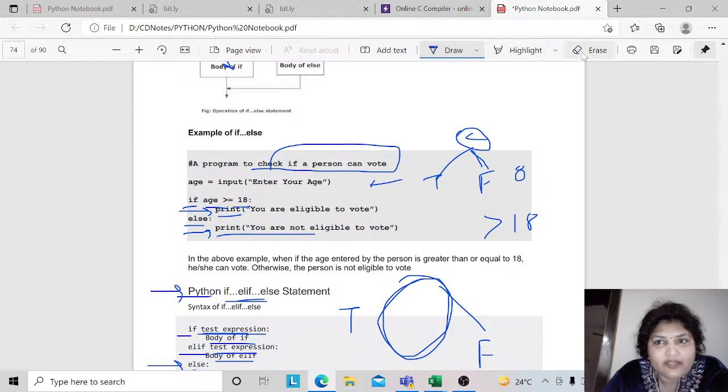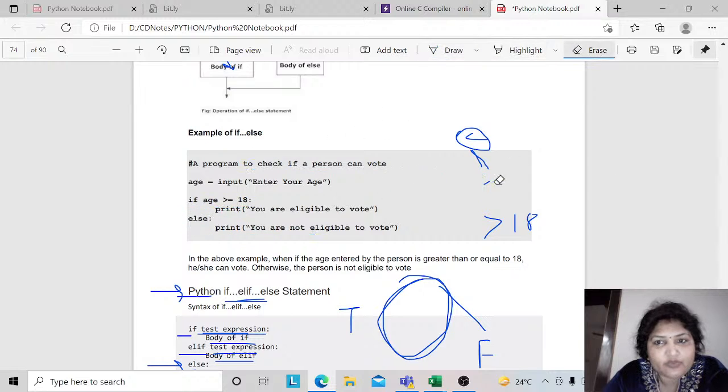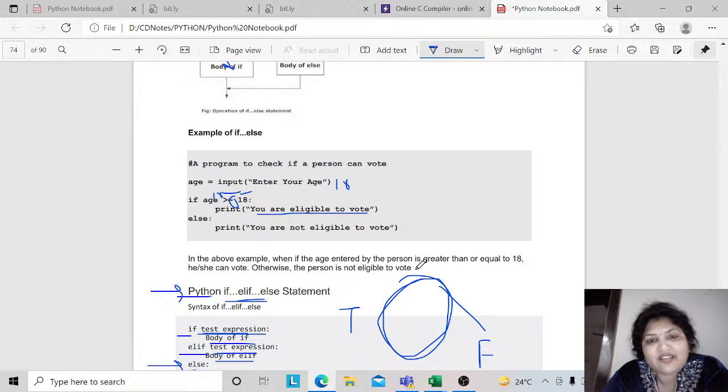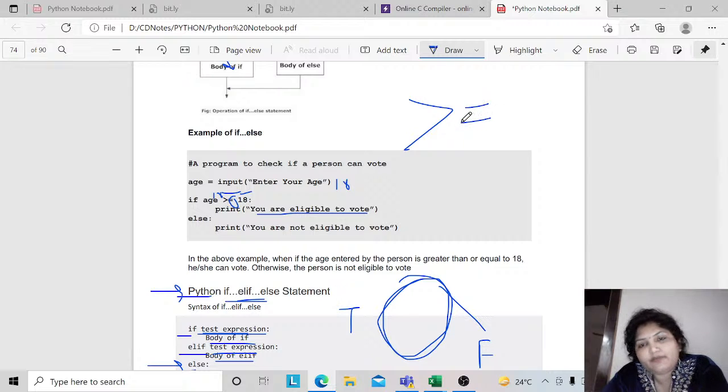Over here, let me take the value 18. Let's see what happens if we take 18 as a value. We have taken the input as 18. Is 18 greater than equal to 18? Yes, it is equal to, so you are eligible to vote. Always remember when you have this comparison operator, the equal to sign matters.